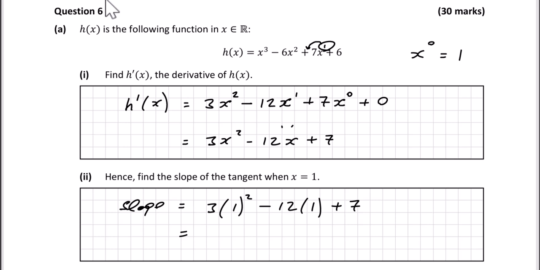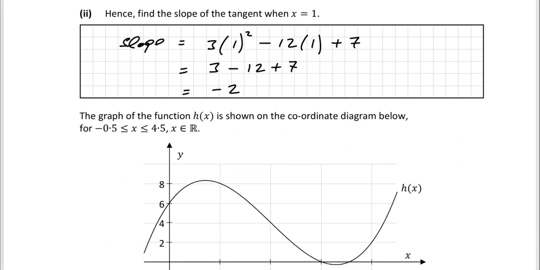So let's just do that. We have 1 squared, which is 1 times 3 is 3, minus 12 plus 7, and that will just give you minus 2. So the slope of our tangent at x is equal to 1 is minus 2. Okay, let's look at the next part.